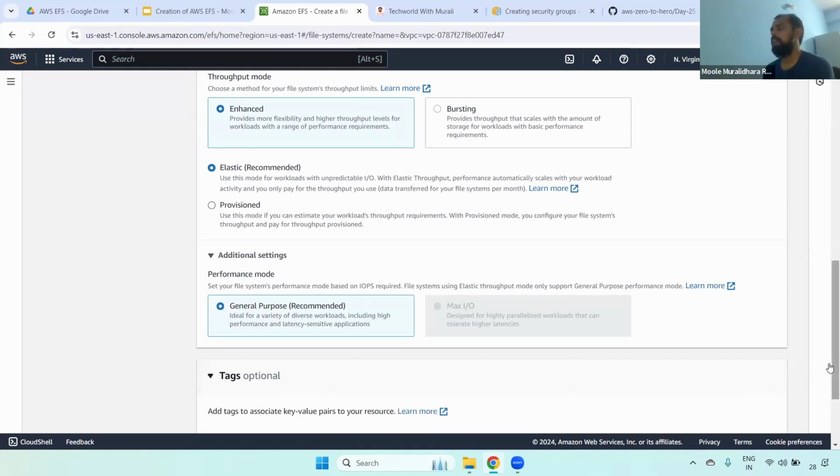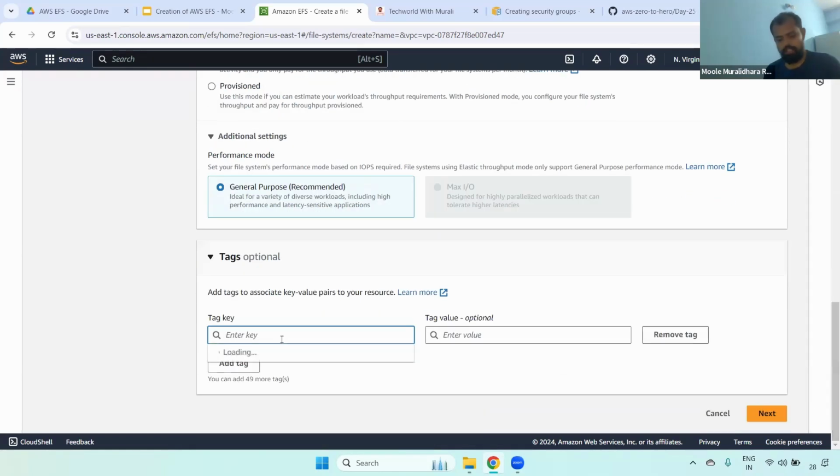Now you can go here to tags, and here you can check the name: Dev one Jenkins EFS. You can give whatever tags you want. Tags are very important. Based on tags, people can easily identify that this particular EFS is related to this one. It's easy to understand in real time. That's why we highly recommend mentioning proper tags.